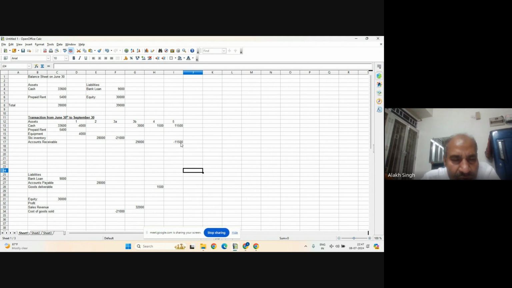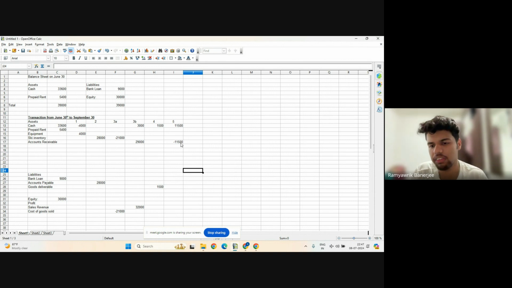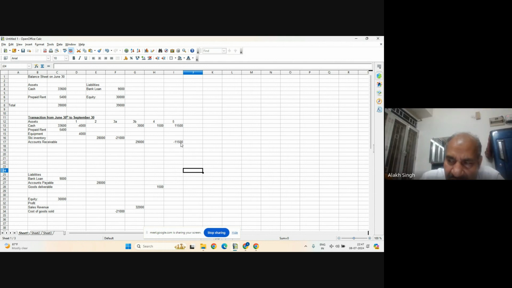Is it clear or no? Yeah, we were owed by customers and they have now paid. Your customers owed you. That's why it was your asset, because you were to receive from them. Now they paid you, so you will not receive from them. So your asset has gone down. Accounts receivable has gone down, but cash has increased.